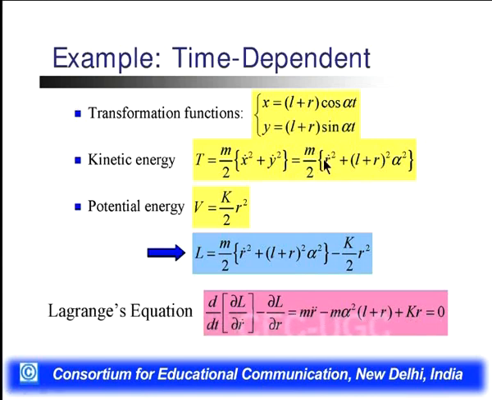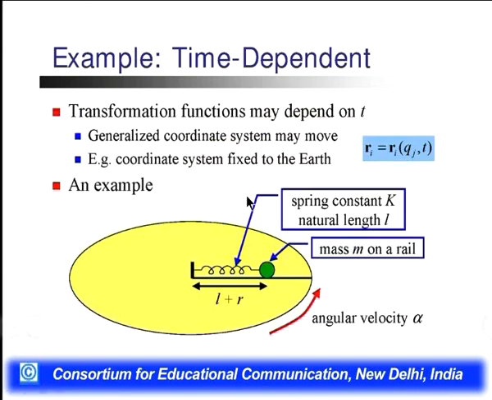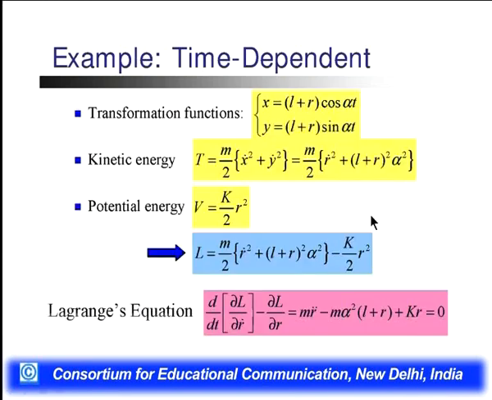We can write it as r dot square plus (L plus r) square alpha square, meaning we put the values of x and y, the derivative of x and derivative of y, in this equation, and we find r dot square plus (L plus r) square alpha square. Now the potential energy will become V is equal to k by 2 r square, where k is the spring constant.